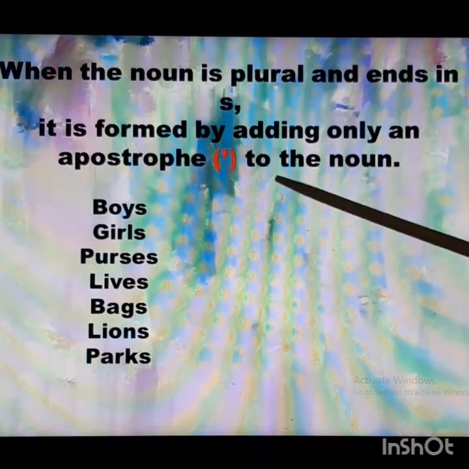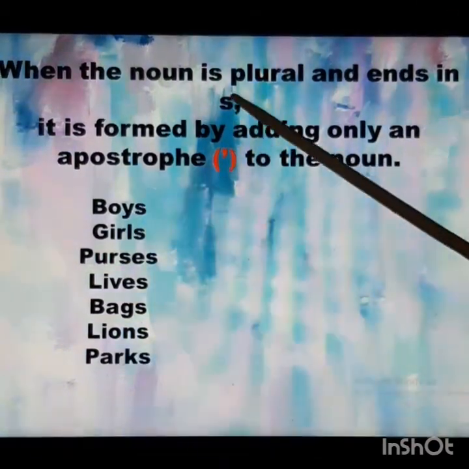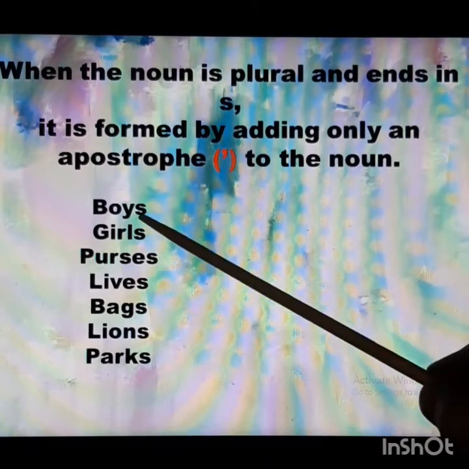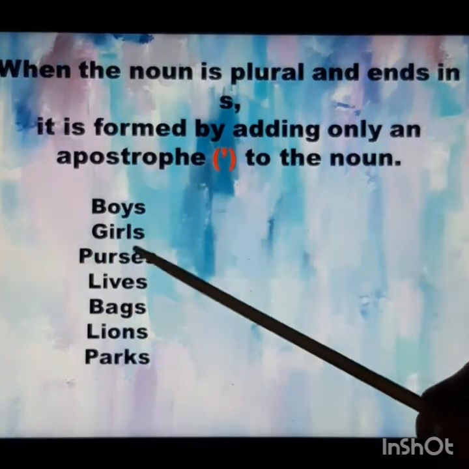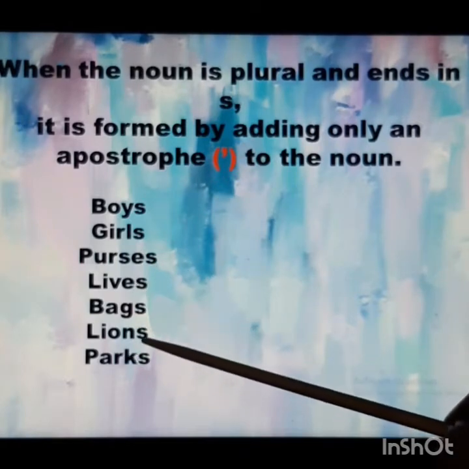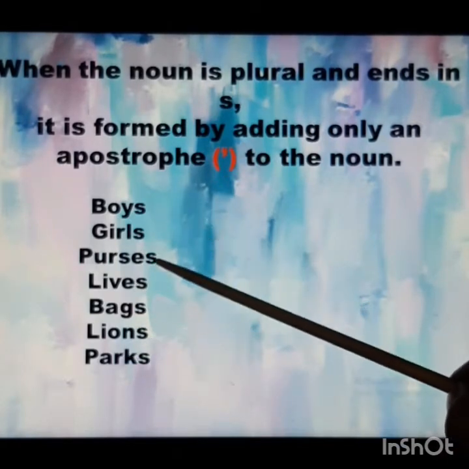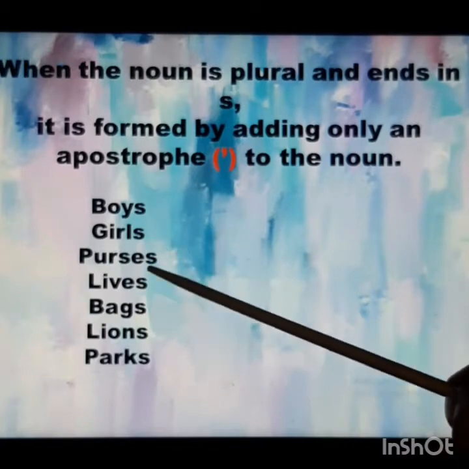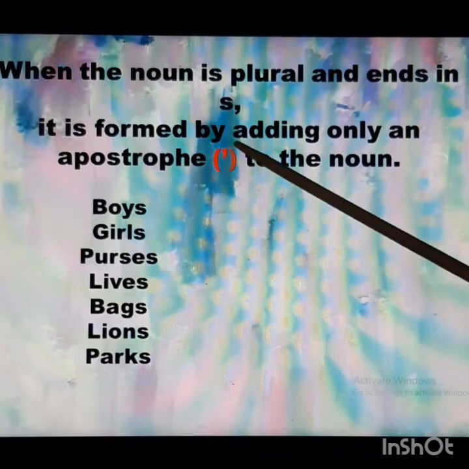Why? Because at the end of the noun there is an s. Now we are going to look at these examples. Boys ends with s, girls ends in s, purses, lives, bags, lions, and parks. All these plural nouns end in s, so we are only going to add an apostrophe.